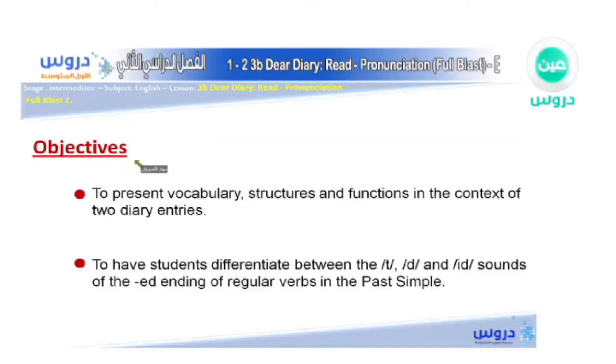At the beginning, we must look at the objectives as always. The objectives of our lesson are to present vocabulary, structures, and functions in the context of two diary entries, and then to have students differentiate between the t sound, d sound, and id sound at the end of the ed ending of regular verbs in the past simple. So what we're going to learn today is something about sounds when we are speaking with words.